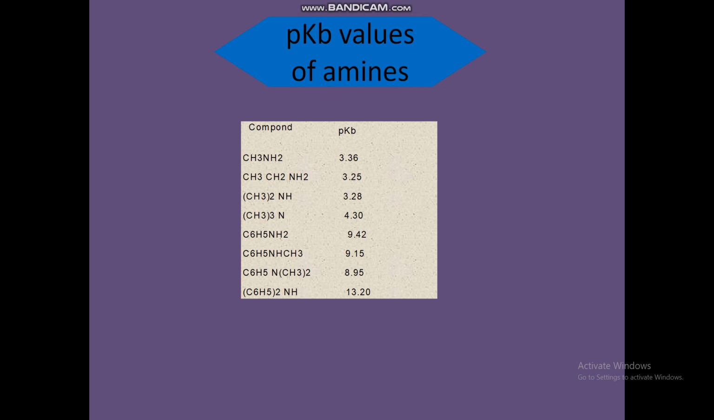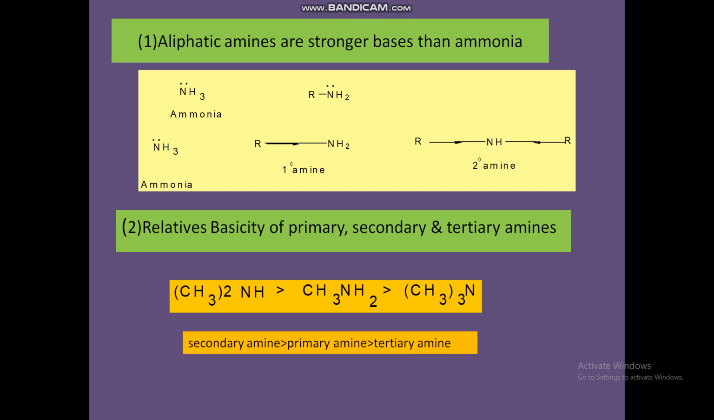Aromatic amines, aniline. Next, the alkyl-substituted C6H5NHCH3, that is N-methylaniline, and C6H5N(CH3)2, N,N-dimethylaniline, are stronger bases than aniline, the arylamine. Next, arylamines with aryl substitution on nitrogen, diphenylamine, (C6H5)2NH, with a pKb of 13.2, is a weaker base than aniline. Next, the aliphatic amines are stronger bases.